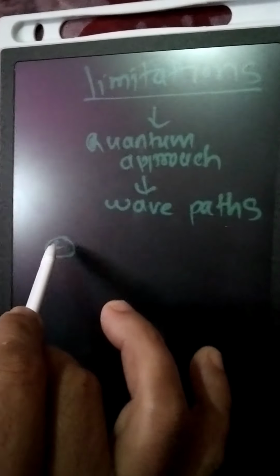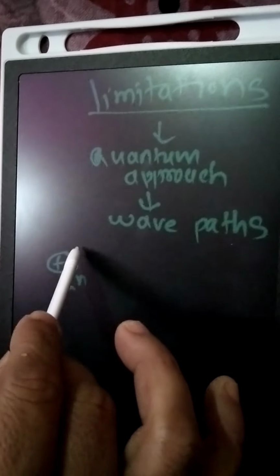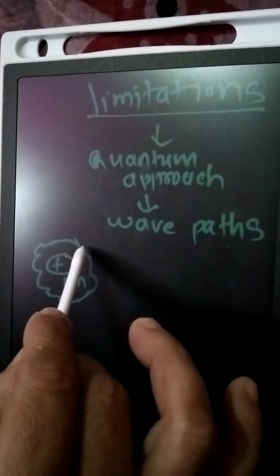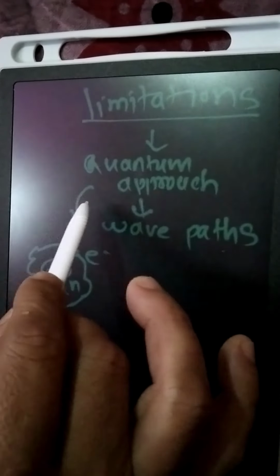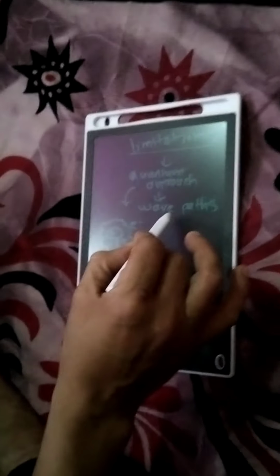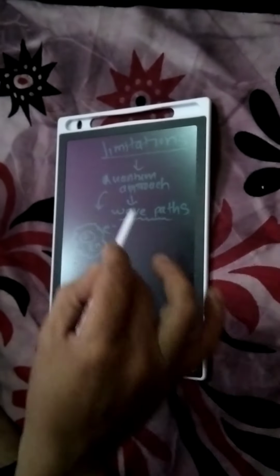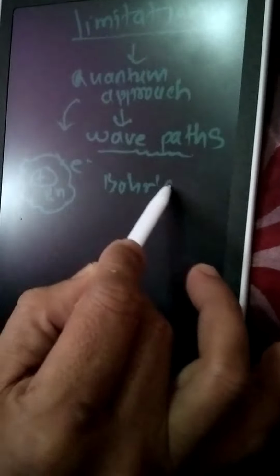At the center, the nucleus, protons and neutrons are there, around which in wave paths electrons are moving. So quantum science, the new modern science, explains electrons are moving around the nucleus of the atom in wave paths. So there are limitations for Bohr's model. So what are those limitations?